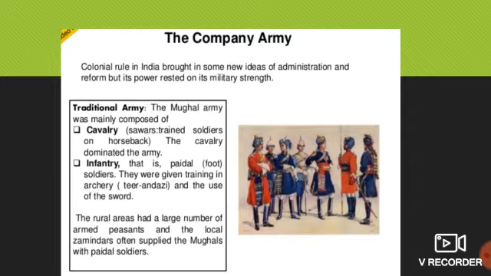The rural areas had a large number of armed peasants, and the local zamindars often supplied the Mughals with paidal soldiers. This changed in the 18th century when Mughal successor states like Awadh and Banaras started recruiting peasants into their armies and training them as professional soldiers.